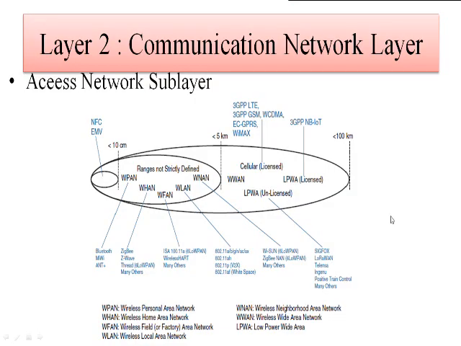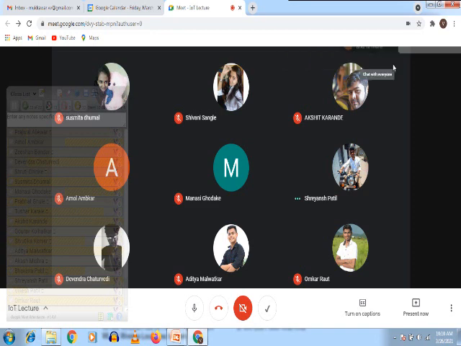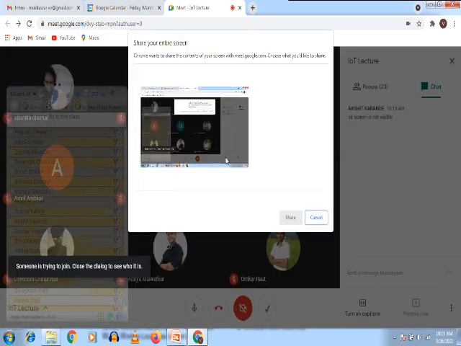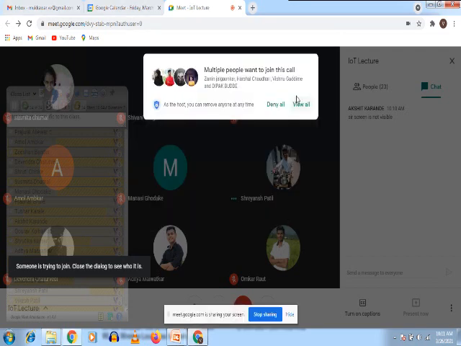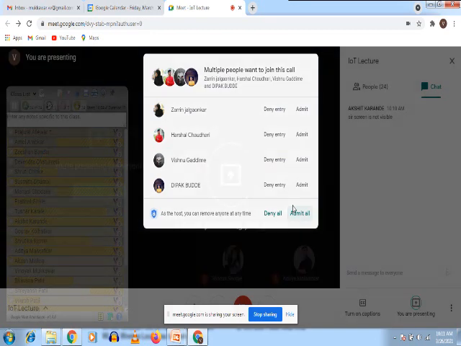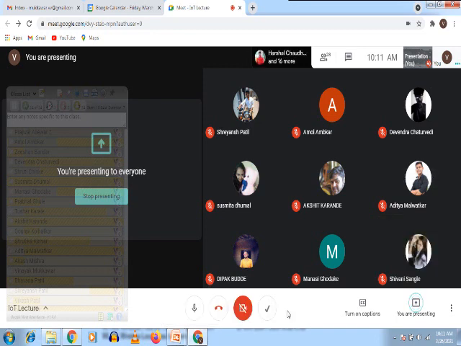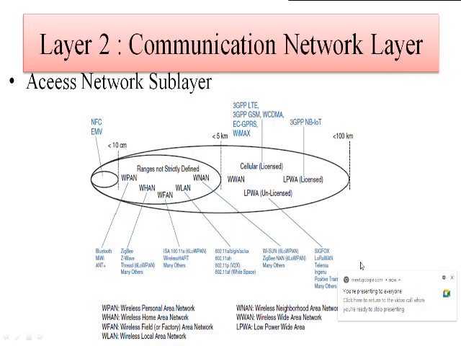Or you can use cellular data, that is the 2G, 3G, 4G techniques for the transmission of the packets itself, and that can have a range of less than 100 kilometers, or if it is connected to the network, then we don't have the issue of range over there.